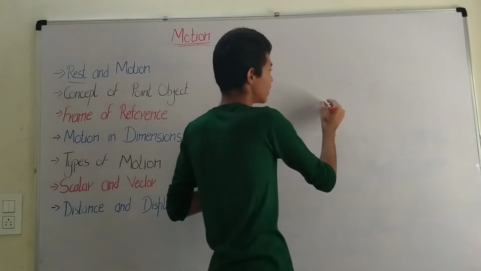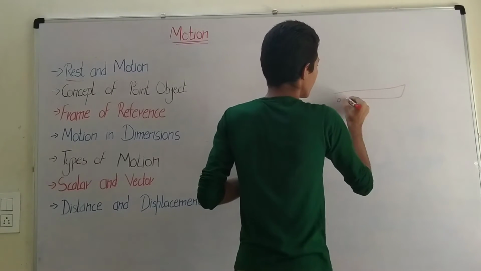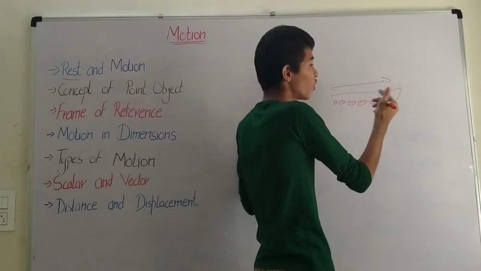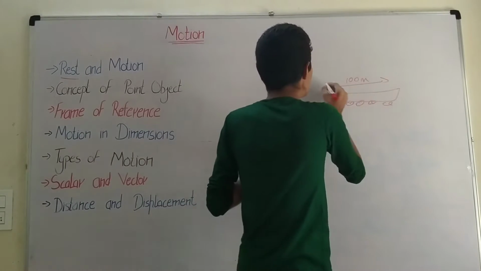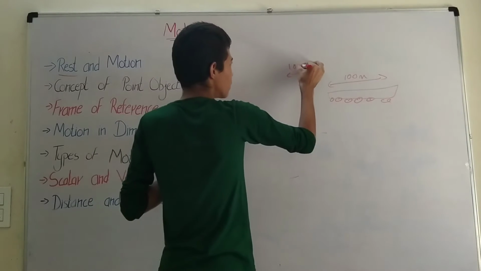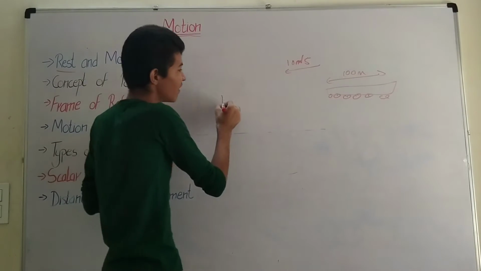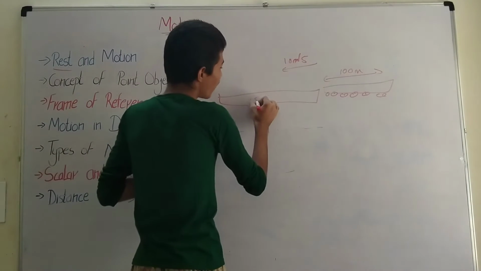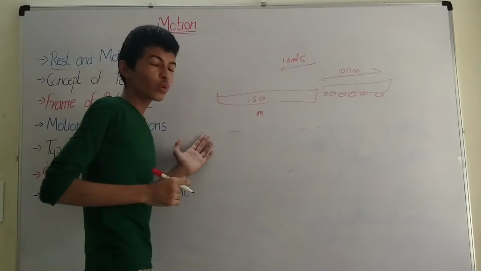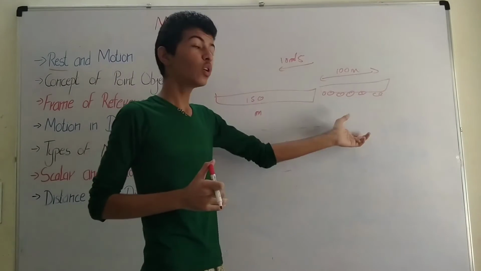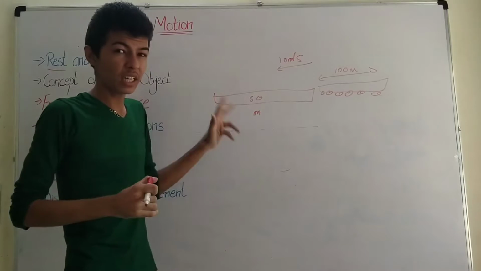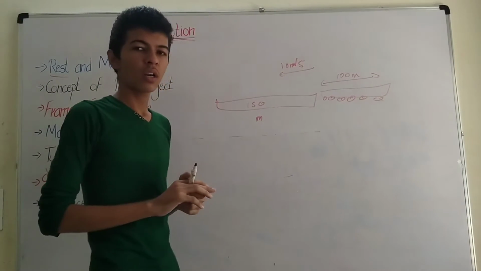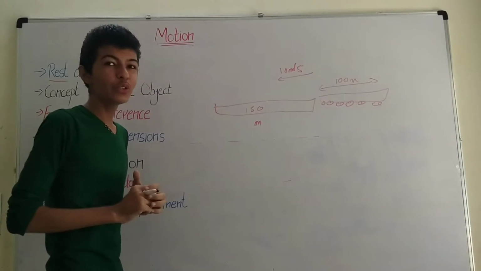Let's take a train. It is a long train; let's take the length of the train as 100 meters, and it is moving with a speed of 10 meters per second. It comes to a platform of 150 meters. Can you tell me the time taken by the train to cover the platform completely? If you want to give this a try, please pause the video and give it a shot. So let's move to the solution.